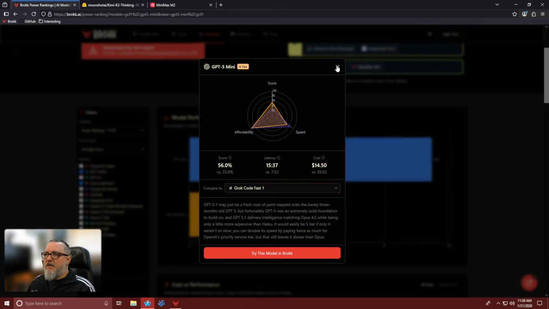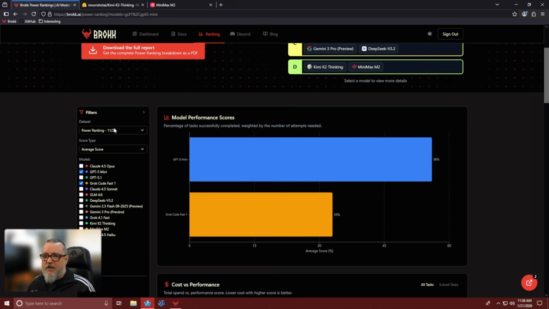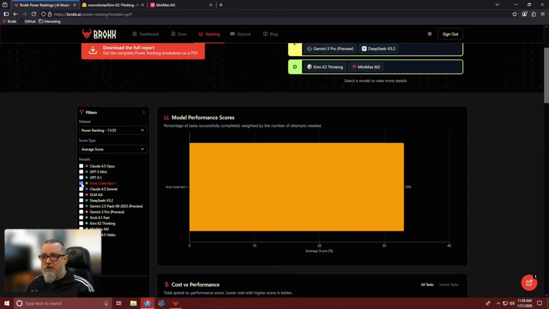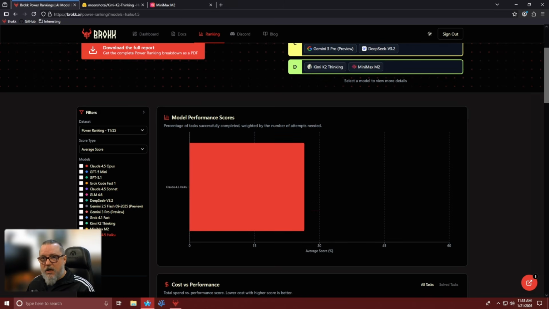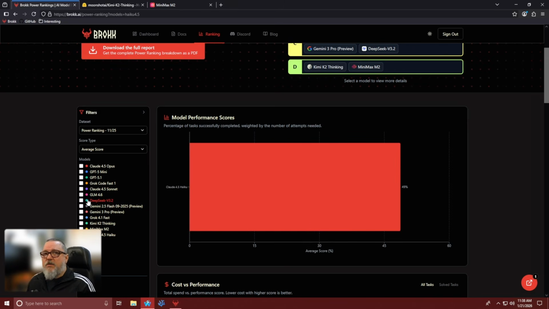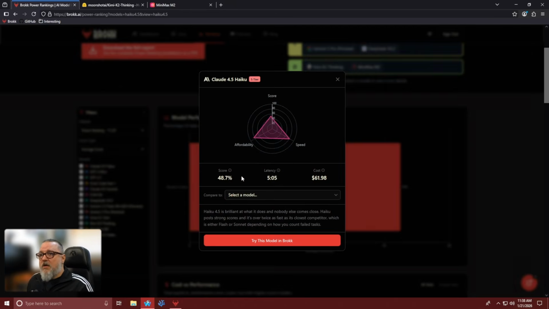Let's have a look at what we chose for task implementation. We'll deselect these two models and we're going to add in Claude 4.5 Haiku, and because we don't yet have the Flash preview for Gemini 3 Flash enabled in the BPR rankings, I'm going to go ahead and just talk through this a little bit. So you can see here with Haiku that this was our previous model when it came to task implementations.